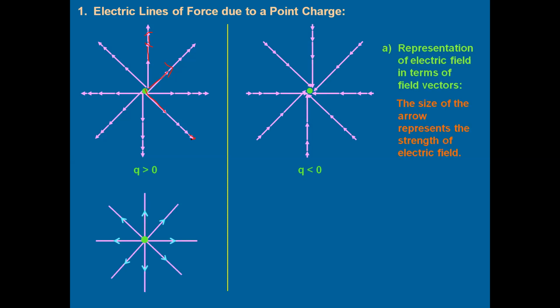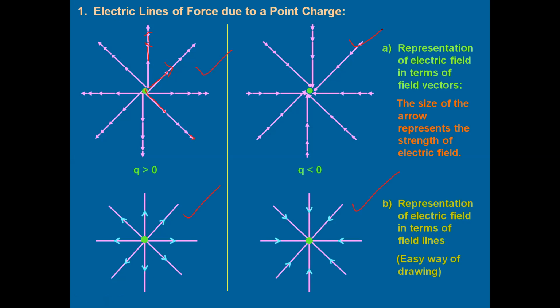The common representation of electric lines of force is going to be this way. Around a positive charge, you can draw straight lines and represent only one arrow mark. As you can see, all the arrow marks are moving away from the positive charge. So the direction of electric lines of force is going to be away from a positive charge and towards a negative charge. These two are the common representations of electric lines of force using just lines. The first two represent electric lines of force by using field vectors. Hope both these diagrams are clear.